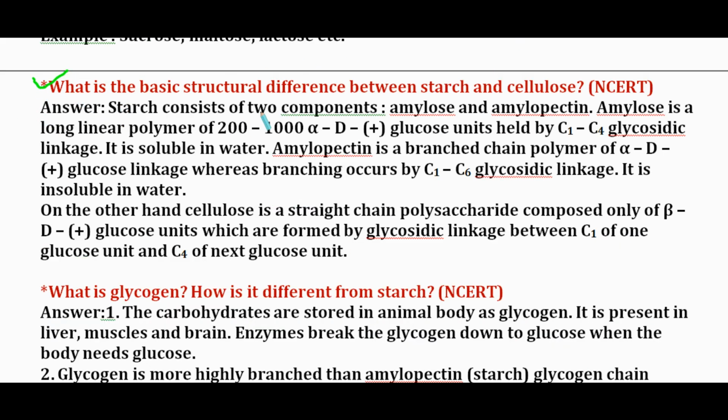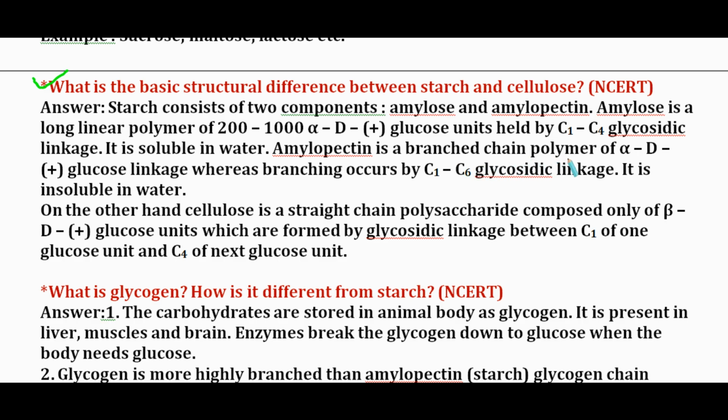What is the basic structural difference between starch and cellulose? Starch consists of two components, amylose and amylopectin. Amylose is a long linear polymer of 200 to 1000 alpha D glucose units held by C1-C4 glycosidic linkage. It is soluble in water.